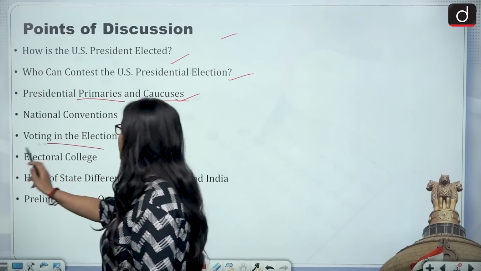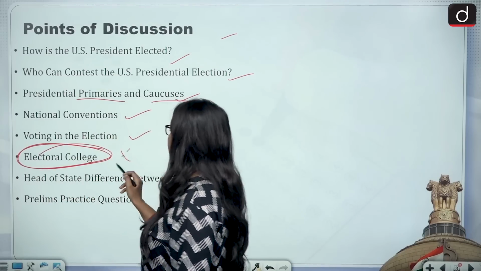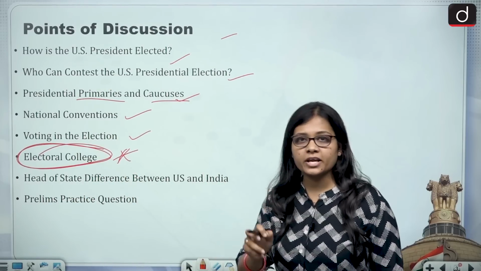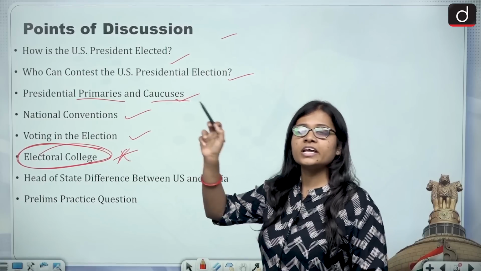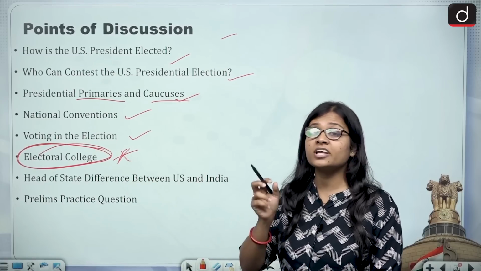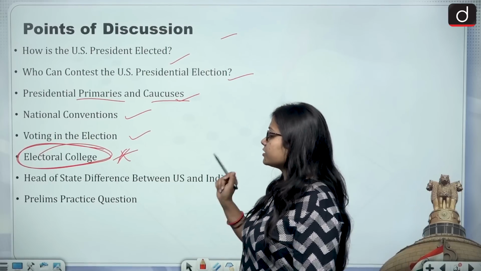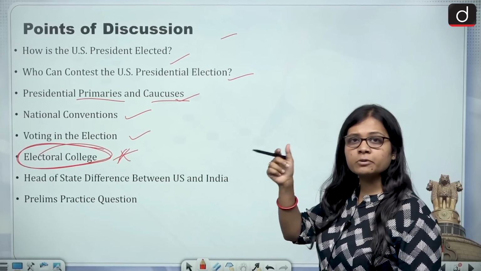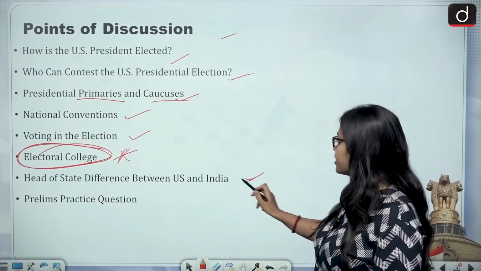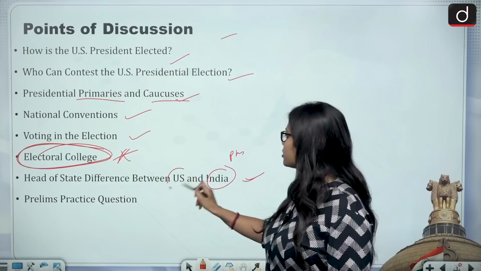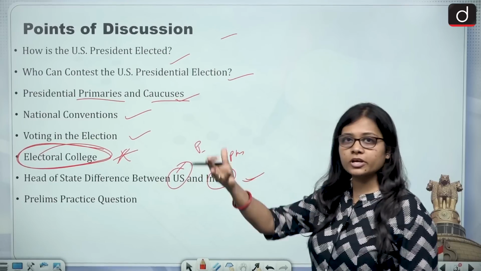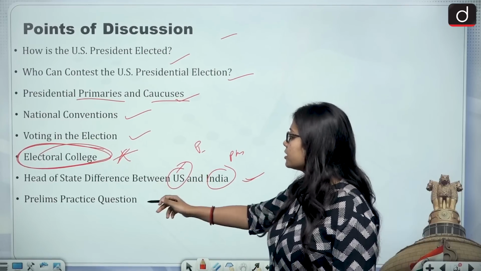And the most important thing is the Electoral College of the United States of America, because this is what makes the election indirect and this is what makes the election process a little complex to understand. Then the difference of the head of state between India and the US. India has a Prime Minister, US has a President. So we will be looking into it also. And then in the end, a prelims practice question.